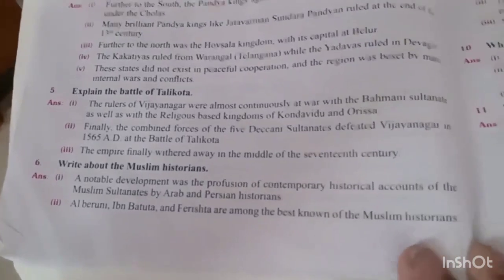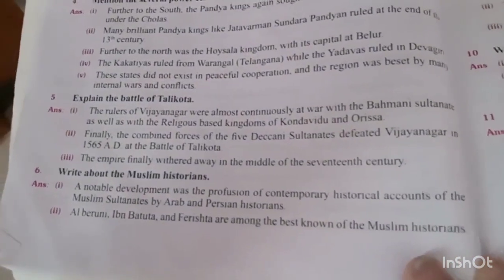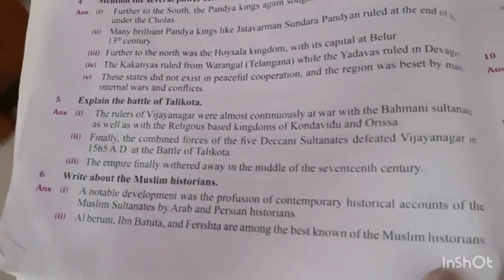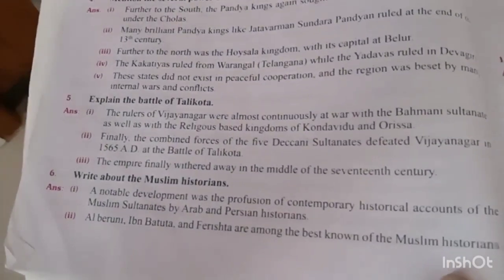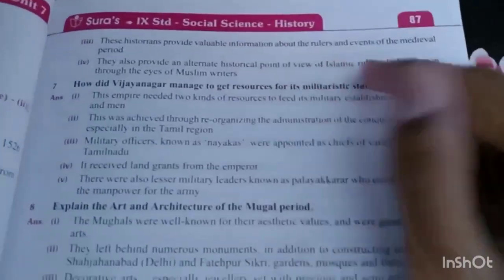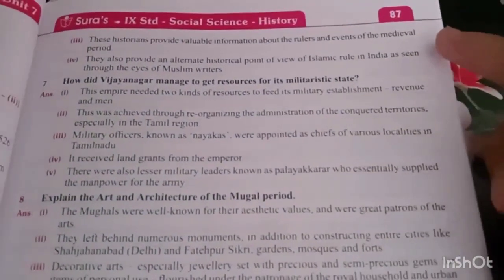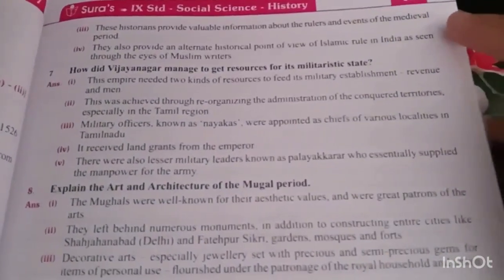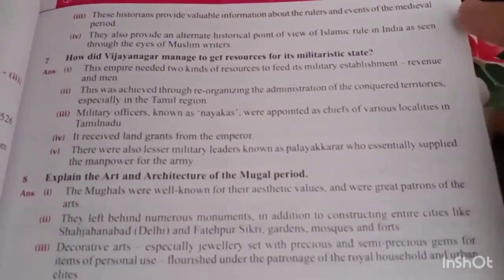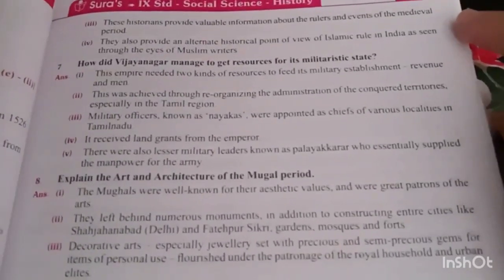Write about the Muslim historians. A notable development was the profusion of contemporary historical accounts of the Muslim sultanates by Arab and Persian historians. Al-Biruni, Ibn Battuta, and Firuz are among the best known of the Muslim historians. These historians provide valuable information about the rulers and events of the medieval period. They also provide an alternative historical point of view of Islamic rule in India as seen through the eyes of Muslim writers.